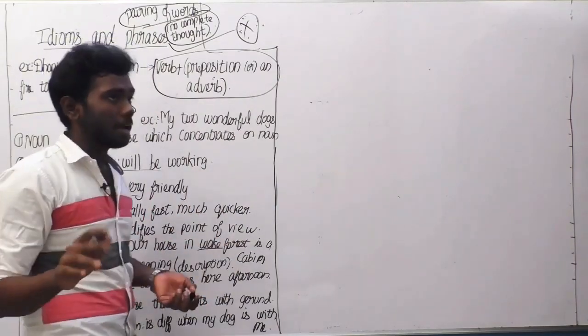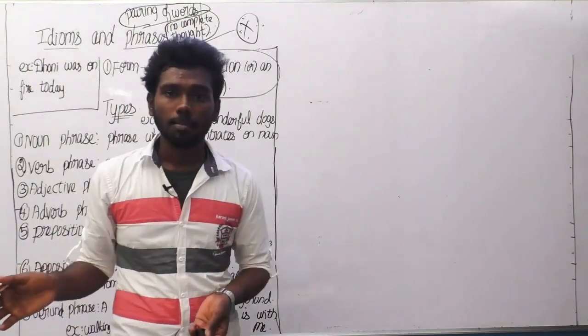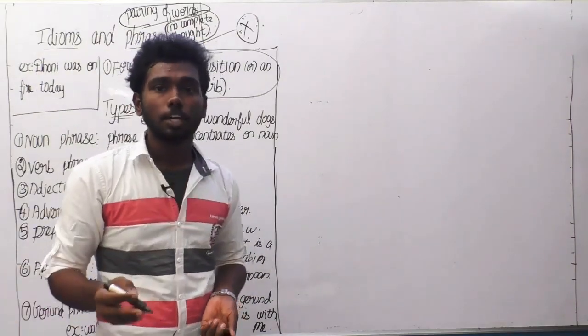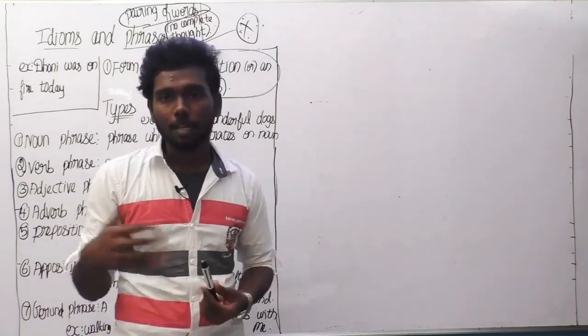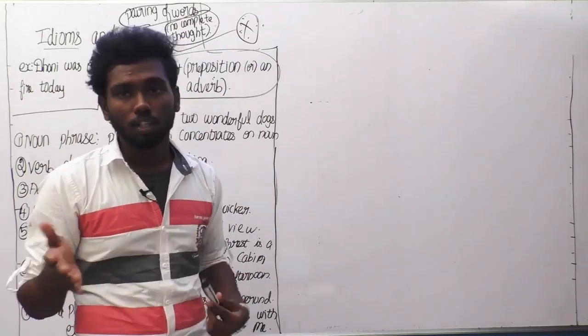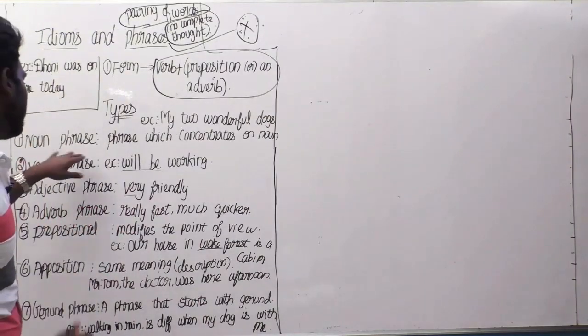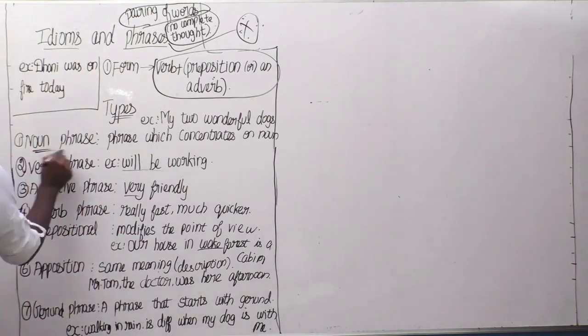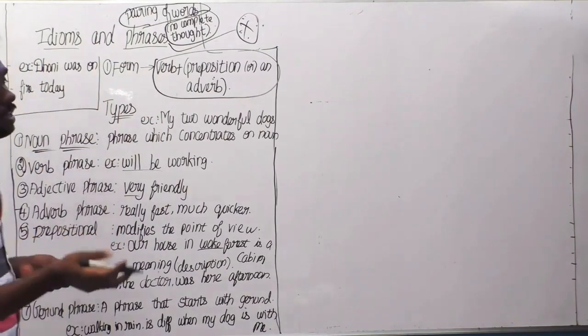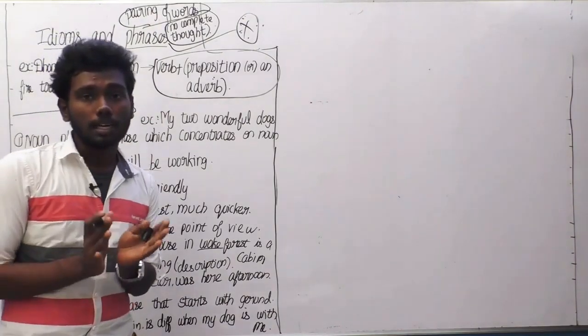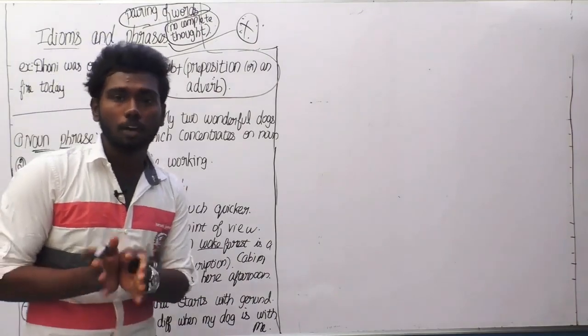And there are many types of phrases, unlike idioms. So let us see each and every phrase to understand deeply about phrases. It will be easy for us to solve questions. The first thing is the noun phrase. What is a noun phrase? A phrase which concentrates on the noun is called a noun phrase.